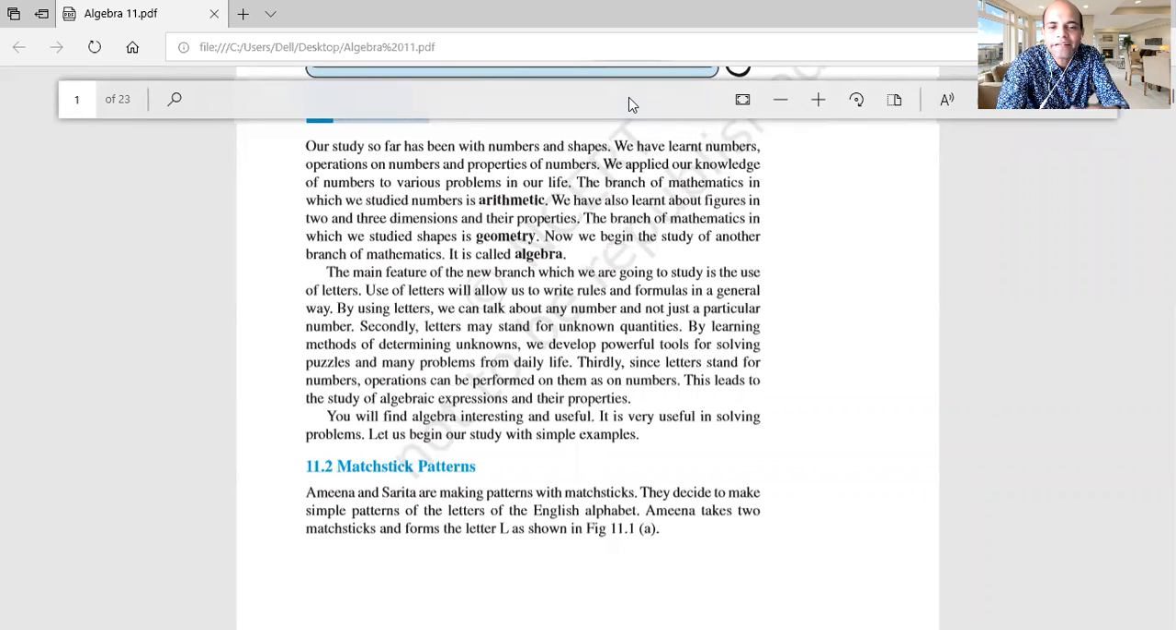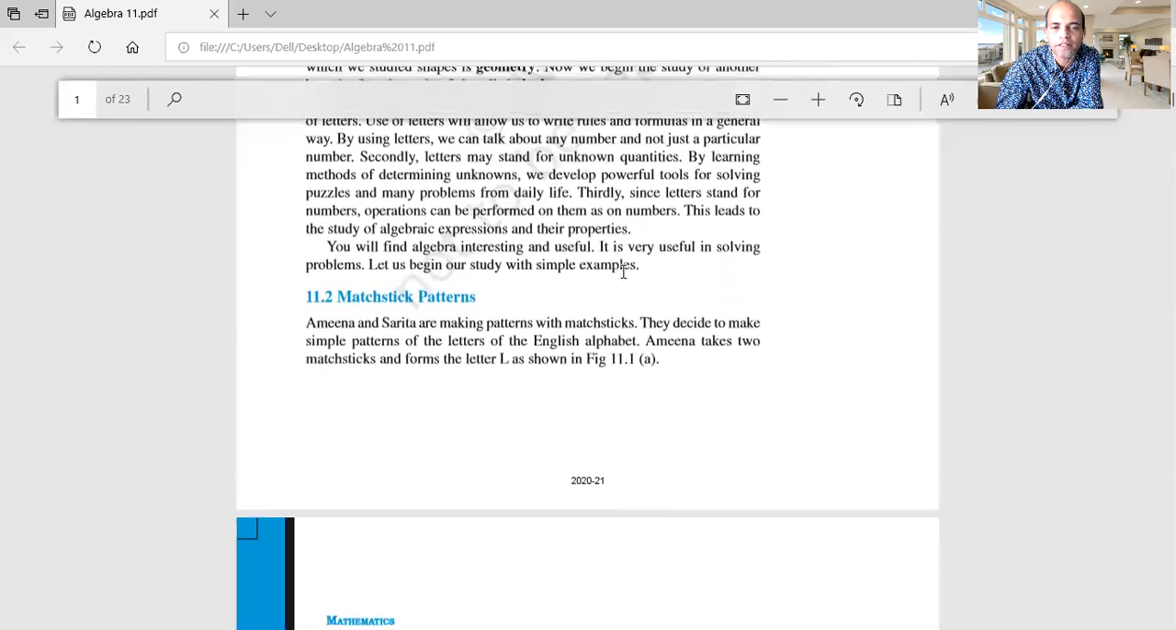Okay. Next, secondly, letters may stand for unknown quantities. As I have told you, letters have a value that can be changed. That's why they are called variables, and they can help us to understand puzzles in our day-to-day life. And thirdly, what we can see is that letters stand for numbers. Operations can be performed on them like on numbers. So this leads to the study of algebraic expressions and their properties.